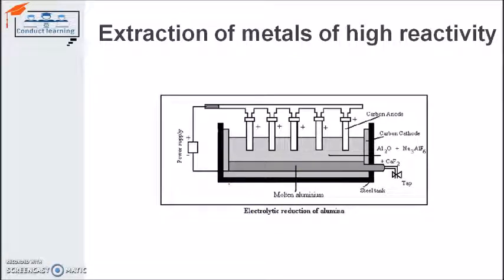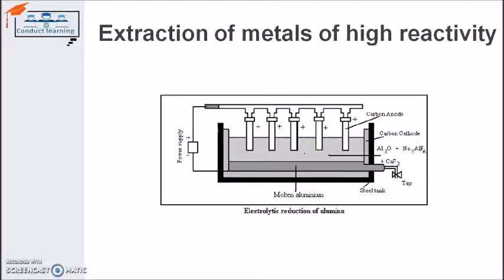The diagram for the same is given there. Here we have the molten aluminium oxide, one anode in the form of a rod, which is dipped in the molten electrolyte, and another, the lining, which will act as the cathode. When the current is passed through the electrolytic process, the metal will be deposited at the cathode because it has a positive charge, and the oxygen will be deposited at the anode.